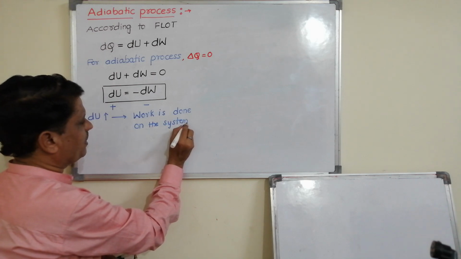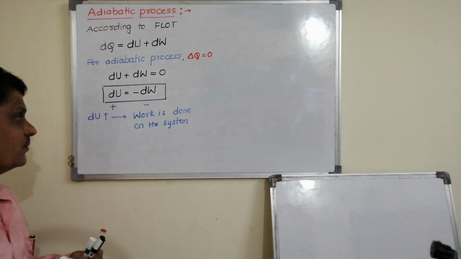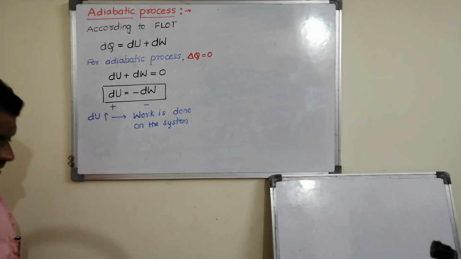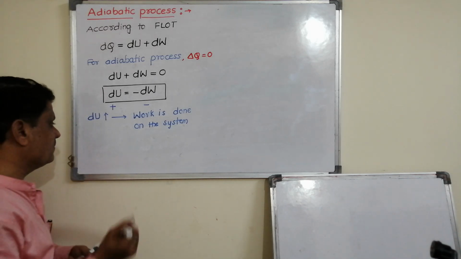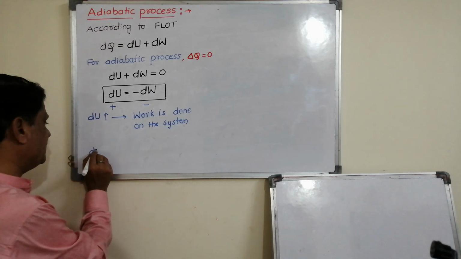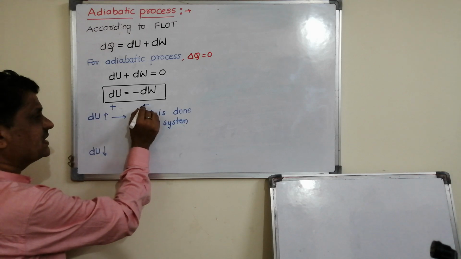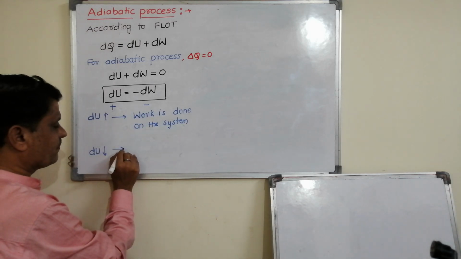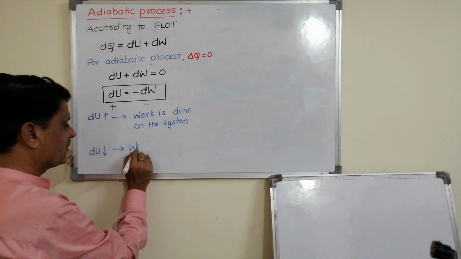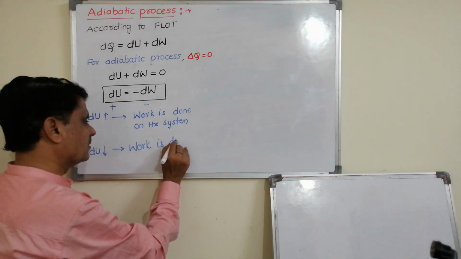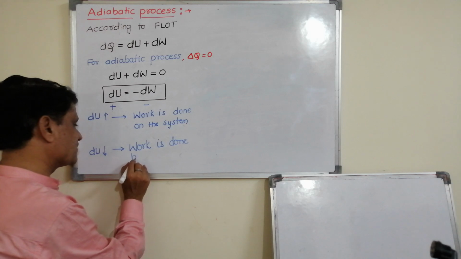It means, try to remember, whenever work is done on the system, internal energy increases, or vice versa. If dU decreases, meaning negative, then dW will be positive. Positive means work is done by the system.